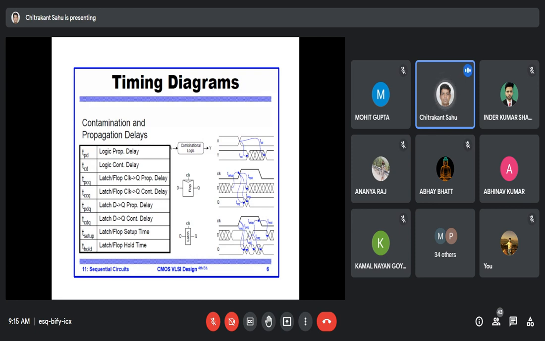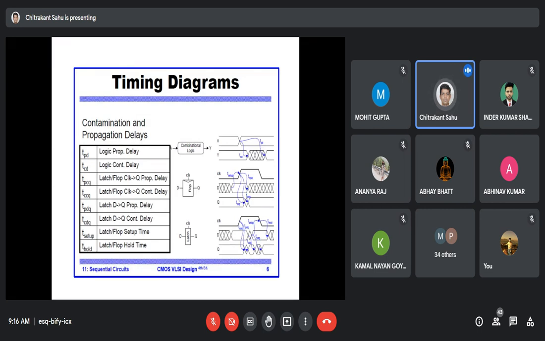In the case of a clock, you can see that clock-to-Q is a different delay and input-to-output is a different delay, right? The D-to-Q delay is there especially in the latch. In the flip-flop, we have only the clock-to-Q delay or contamination clock-to-Q delay, but there is no input-to-output delay. In the latch, the input-to-output or D-to-Q delay will be there. So in a latch, additional delays come into the picture compared to the flip-flop. That is the difference between the flip-flop and the latch, level sensitive versus edge triggered. Edge triggered means it will have only the clock-to-Q delay.